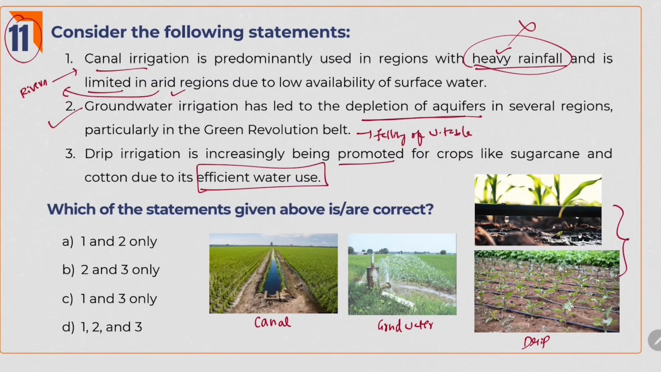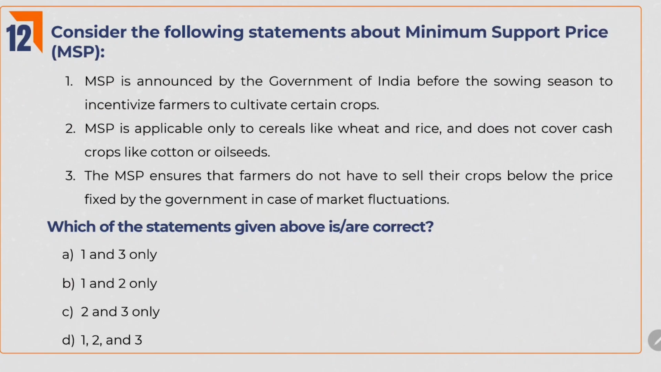We deliver water directly to the roots of the plants, thereby we can reduce the wastage of water, specifically for water intensive crops. And also in regions where water is scarce, this is the efficient method. So for efficient water use, we use drip irrigation and we are promoting that, that is the right answer. So the answer is 2 and 3, because this canal irrigation statement is wrong.